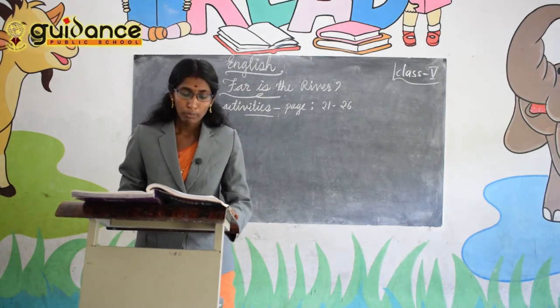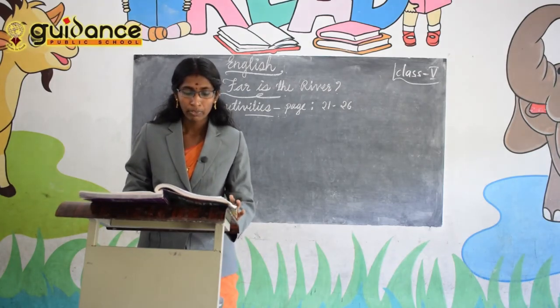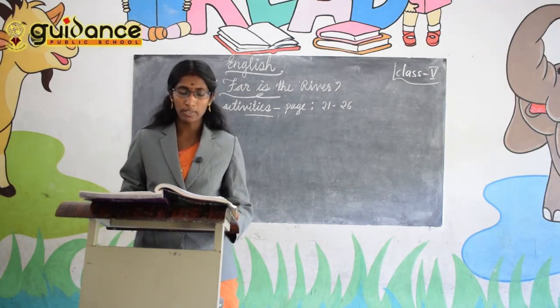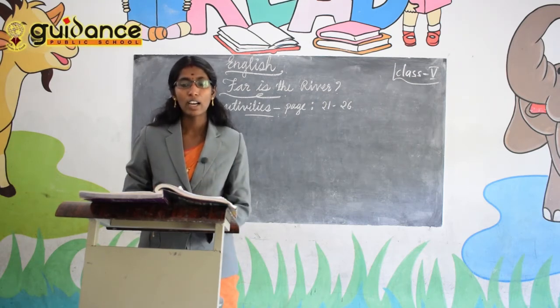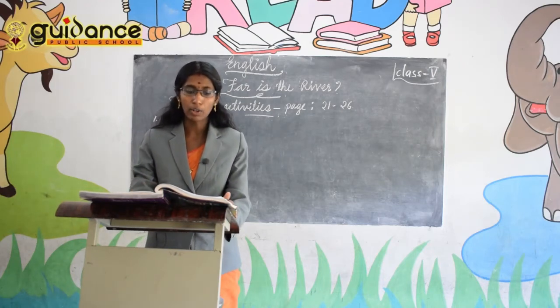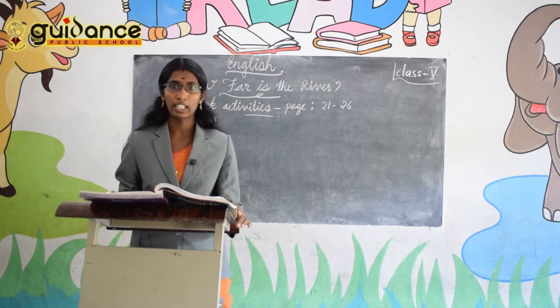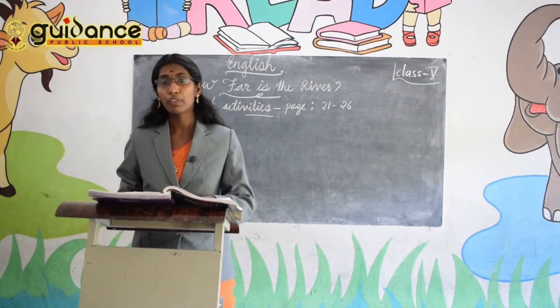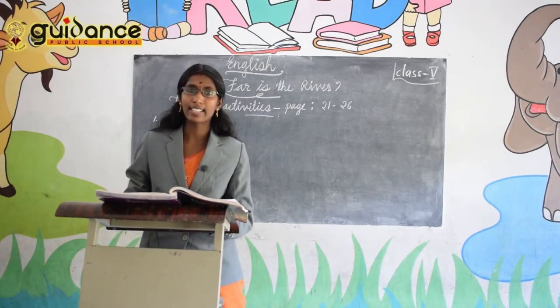Fourth question: which was fairly accurate? It was quite correct. What do you mean by that? Look at the options. Option A, it was quite correct, or it was not really correct, or it was very wrong. Which is the right one? The first option, option A, is the right one. It was quite correct. The question is, which was fairly accurate? The answer is, it was quite correct. Take that answer.